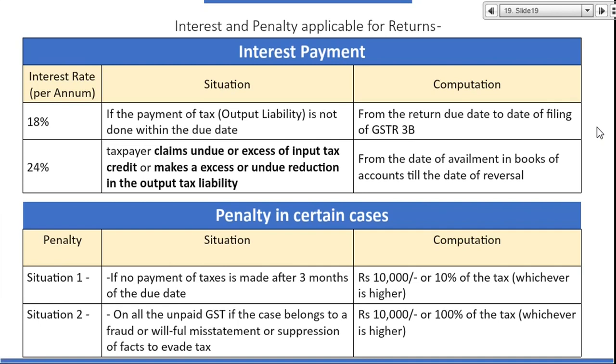If I have a fraud, like I know that there is a liability and I am not paying it knowingly, then in case of fraud, misrepresentation or willful suppression of facts, my penalty is 100% of the tax or 10,000, whichever is higher. So understand, if you delay payment of tax by 3 consecutive periods of GSTR 3B, there is a penalty attached to it.